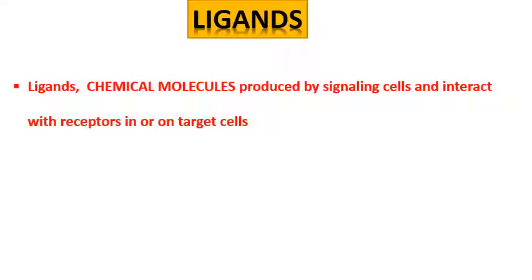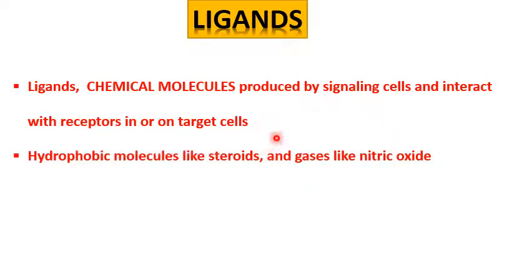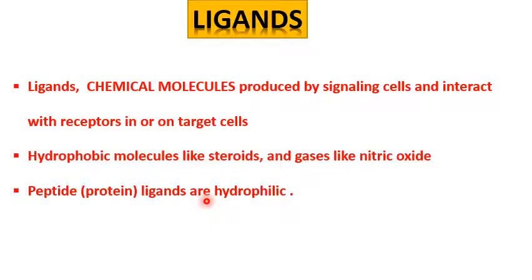As we know, the producer cell produces certain chemical molecules which are called signals. These signals, or the chemical molecules produced by the producer cells, are called ligands, and these ligands are hydrophilic or hydrophobic in nature.